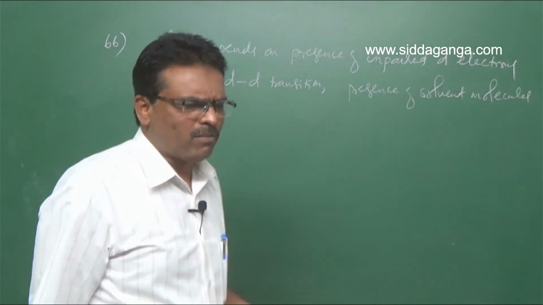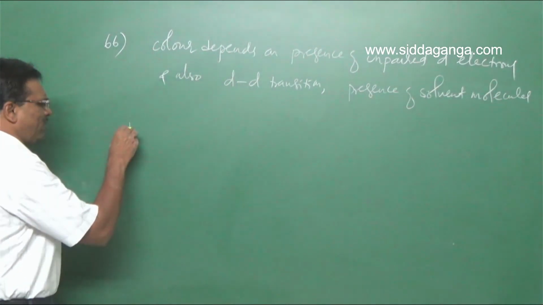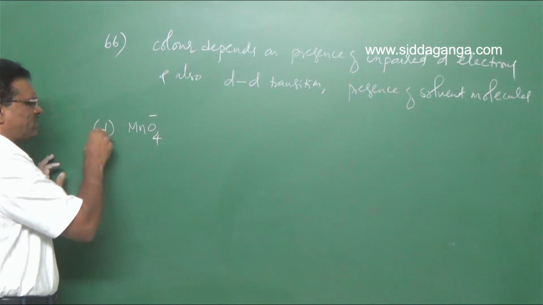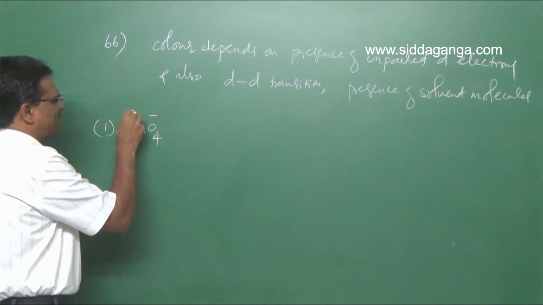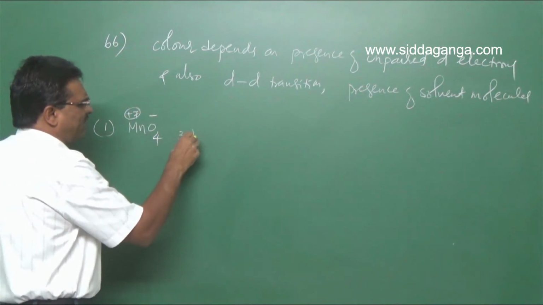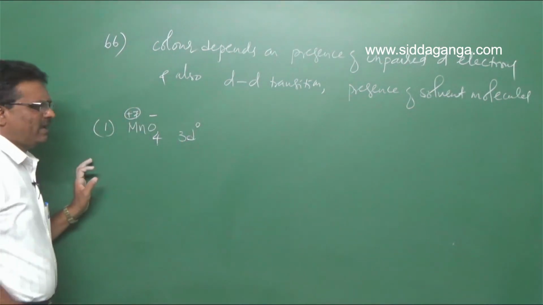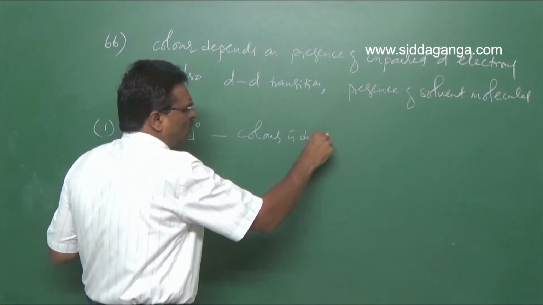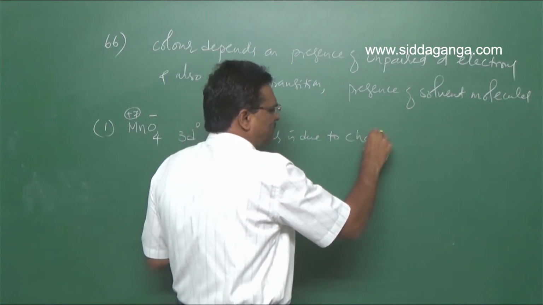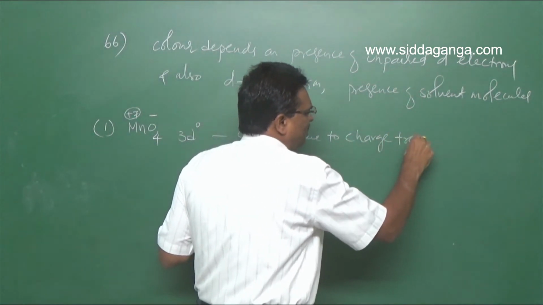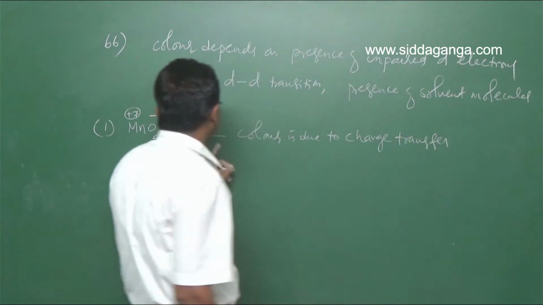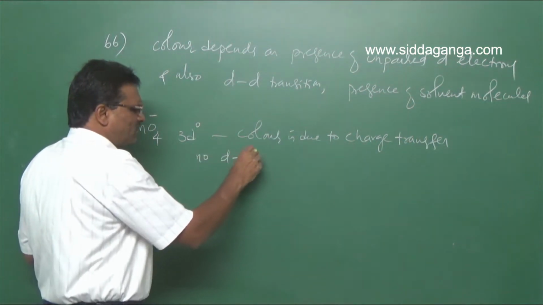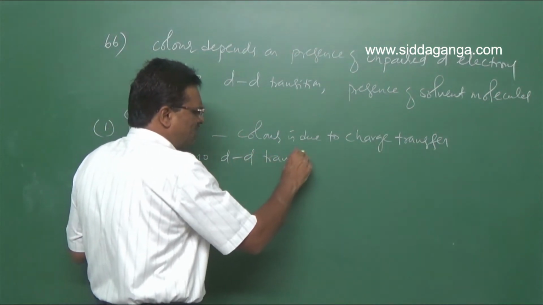In the case of permanganate, MnO4 minus, manganese is in +7 oxidation state, so 3d0 configuration. Hence the color is due to charge transfer. No unpaired electrons, so no d-d transition.